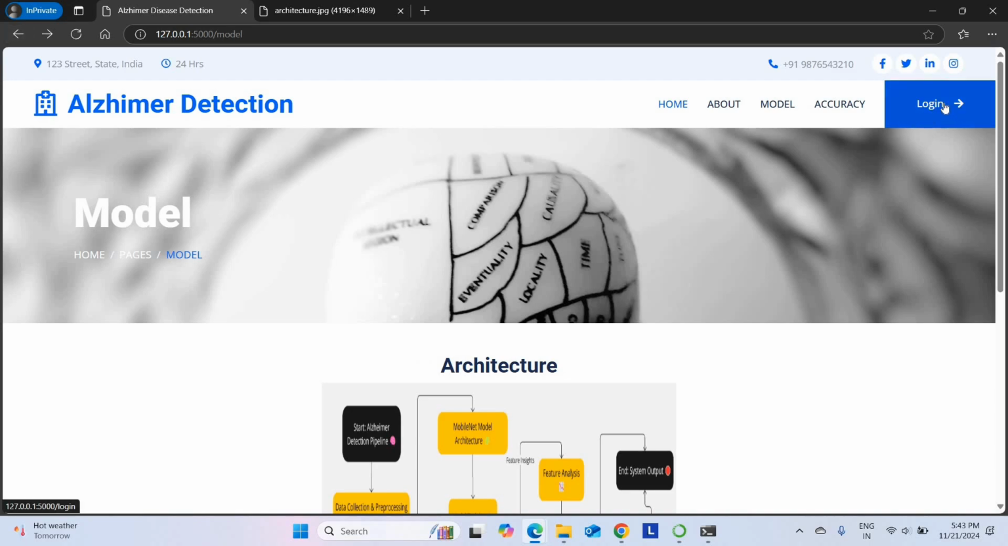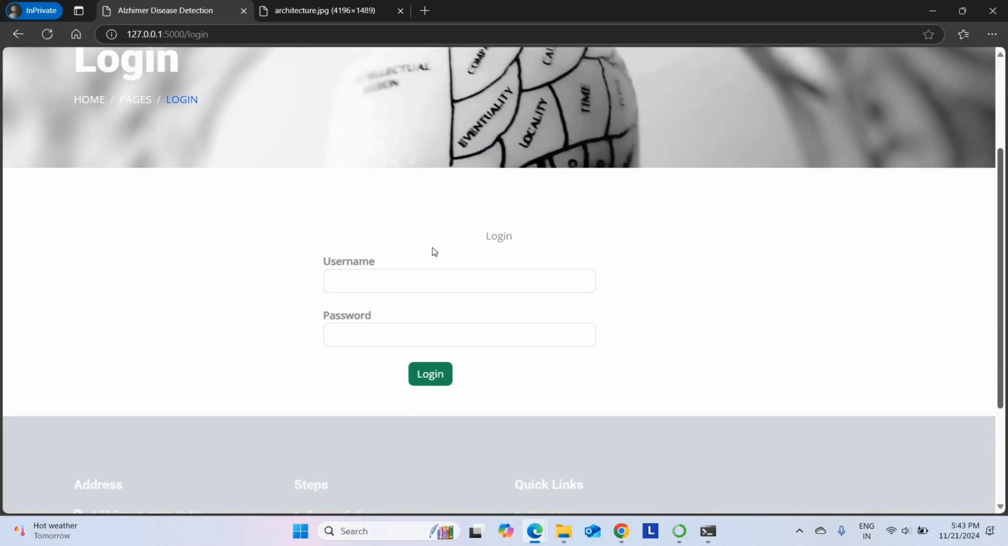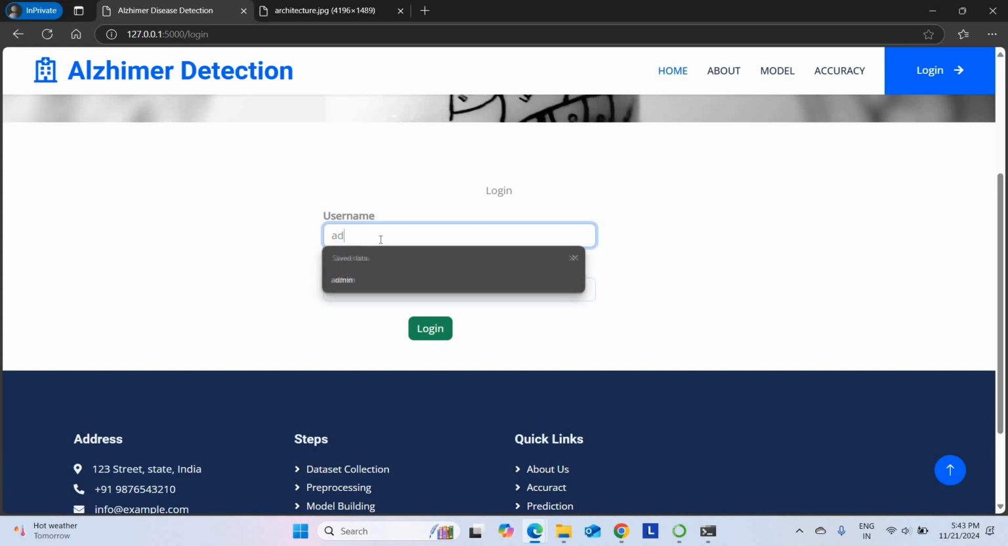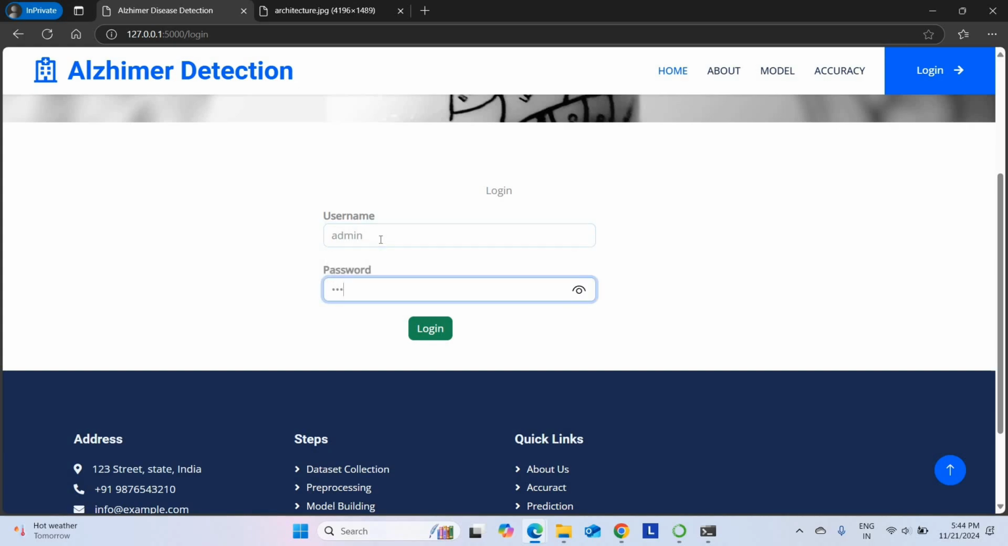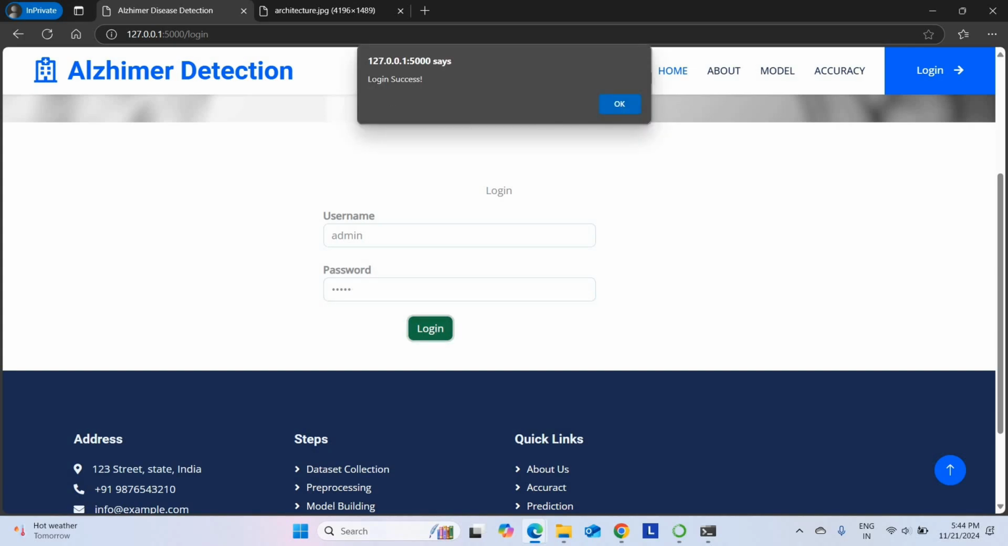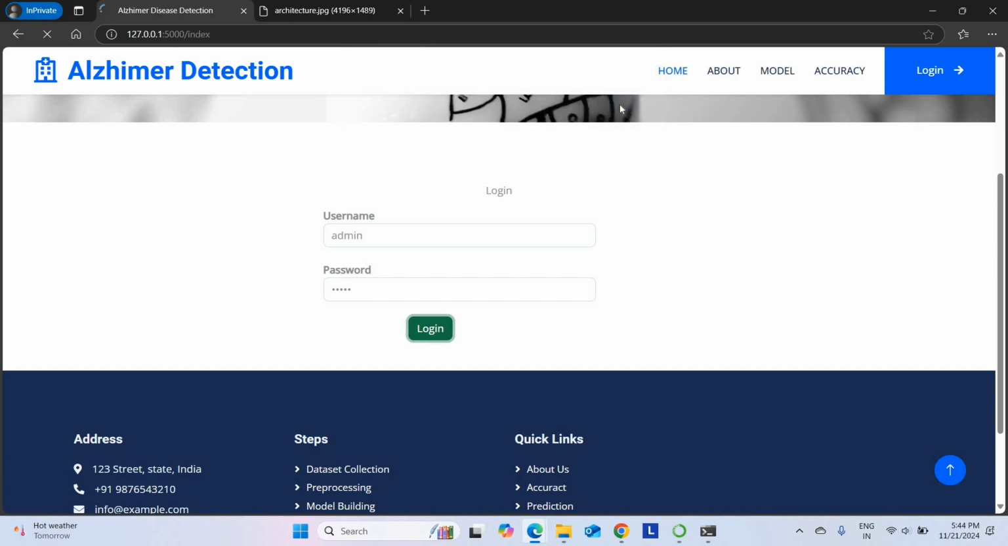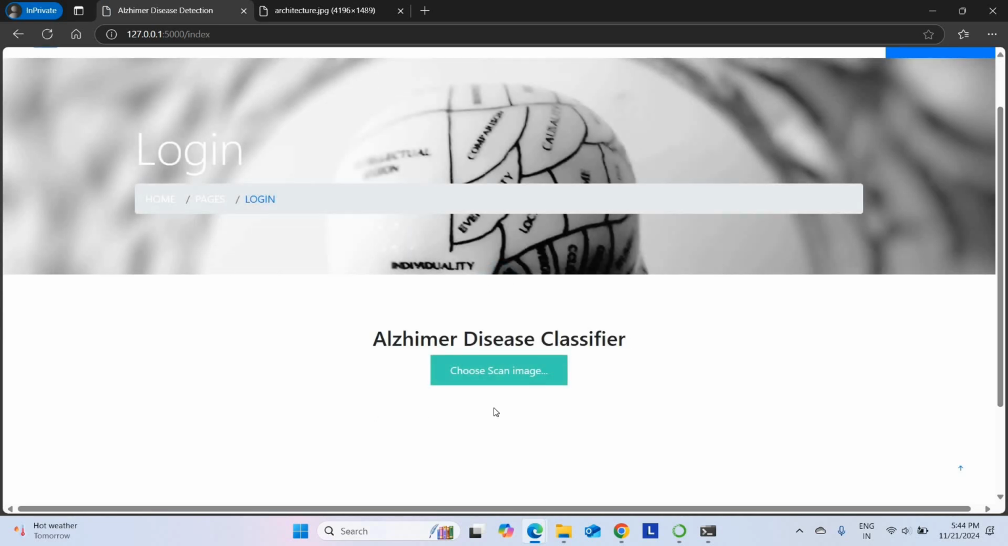To go to the prediction page, you should click login. Just click login. Once the login comes, use admin as the username and password. Admin as the username and password. Click login, and it will show login success. Then click OK. It will move to the prediction page. Wait for the prediction page to load. So this is our prediction page.